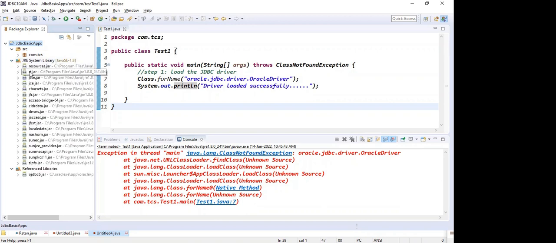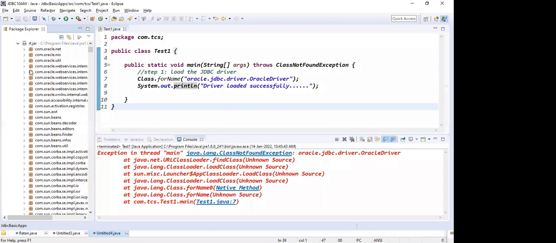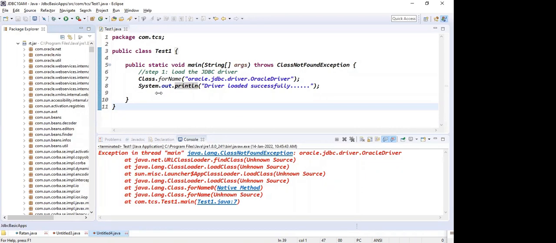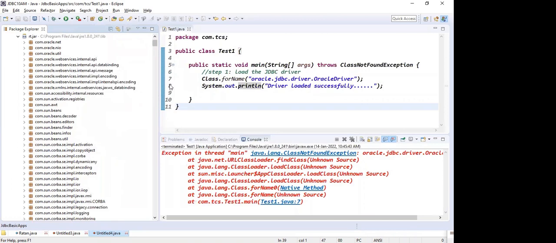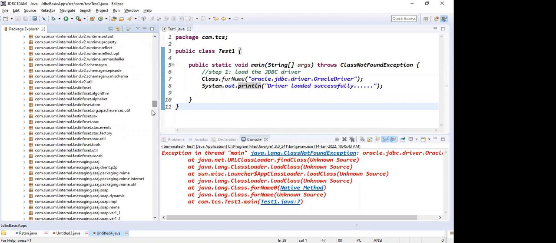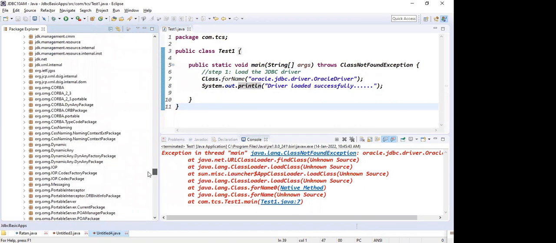JRE means your core Java, guys. We have multiple jars, but the main file is rt.jar. In rt.jar we have the core Java packages. The java.lang package is there, you can see it somewhere here.